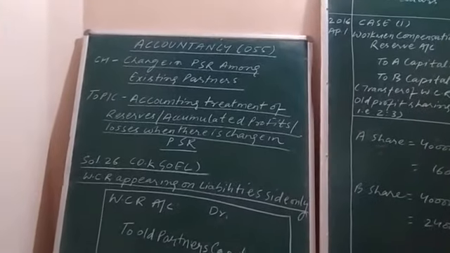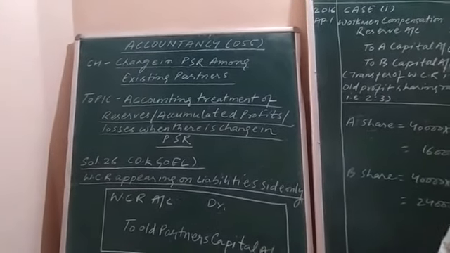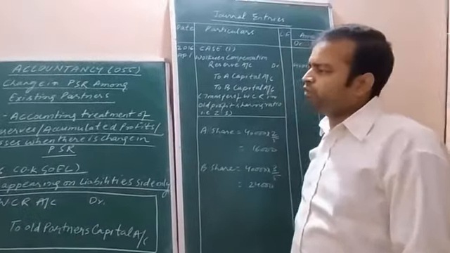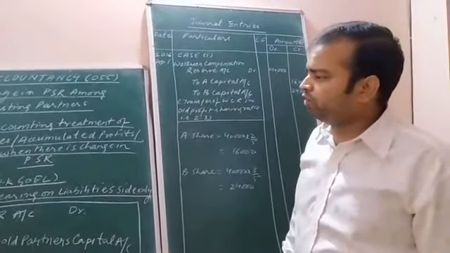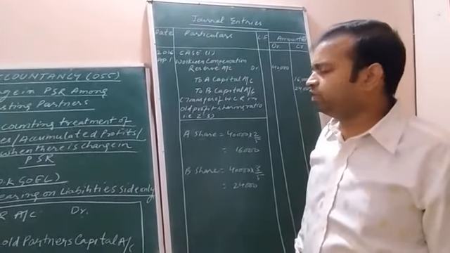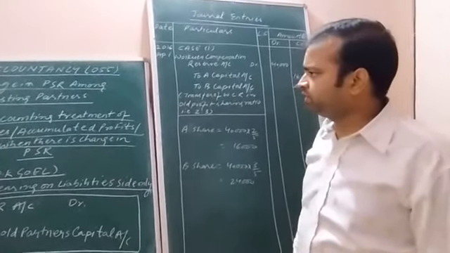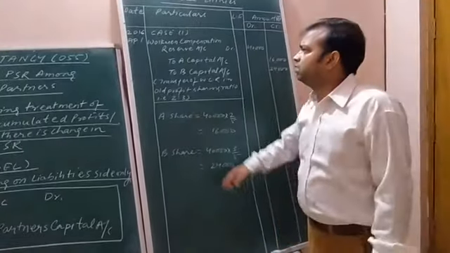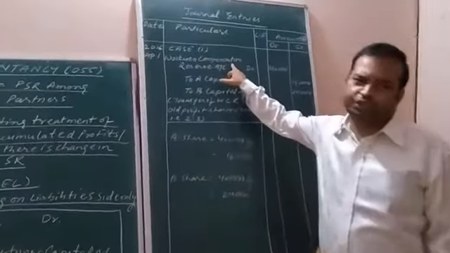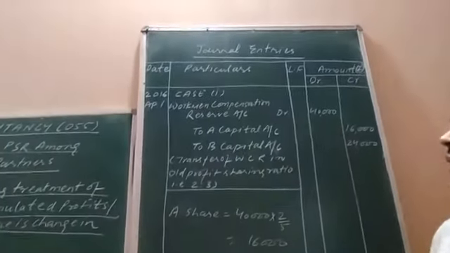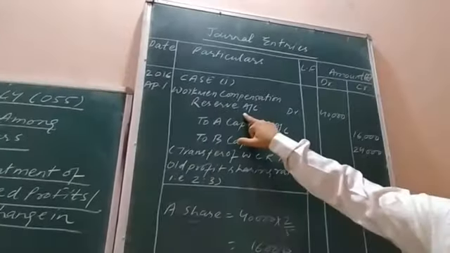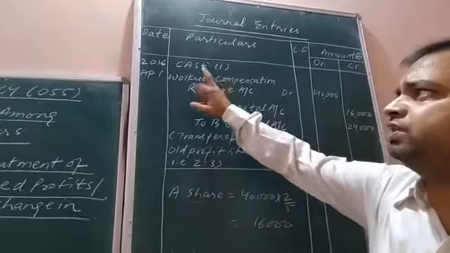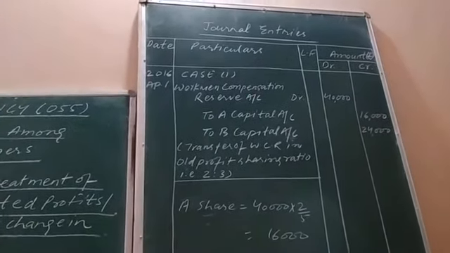Reserves means we are accumulating the money, or collecting the money for a special purpose. And what special purpose for which the money is collected? Here is workman compensation. Here the money is accumulated, or say reserve is maintained, to meet compensation of the workers.